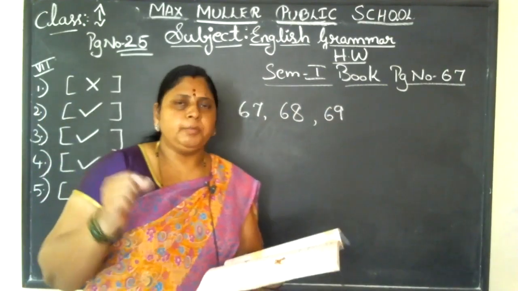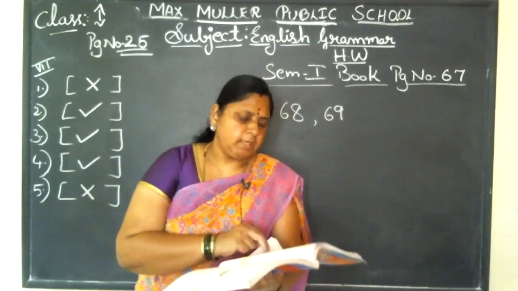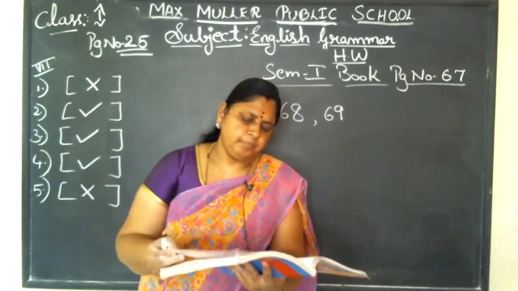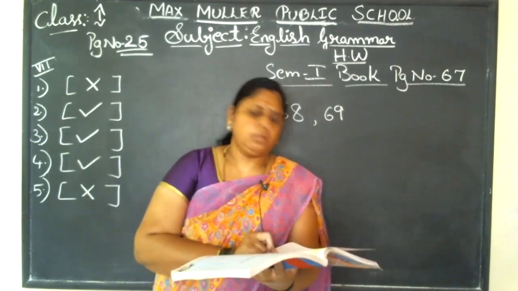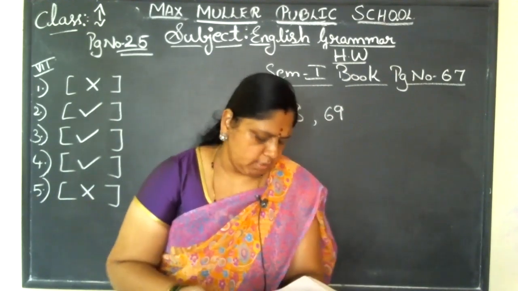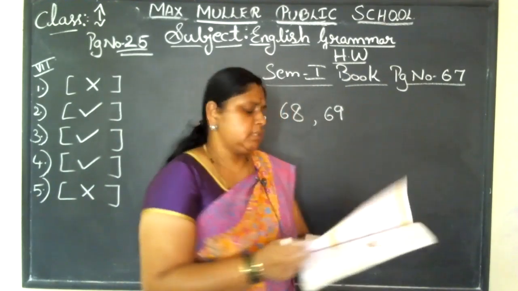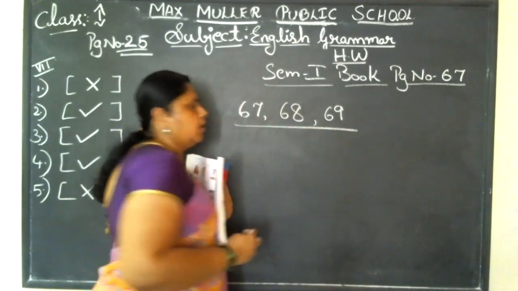Take help from your mommy or daddy. I told you. Okay. Do it very neatly, children. The 2, 3 question answers you need not write. That is page number 70. You need not write, children. Only 67, 68 and 69. These 3 pages here, you need to complete it.